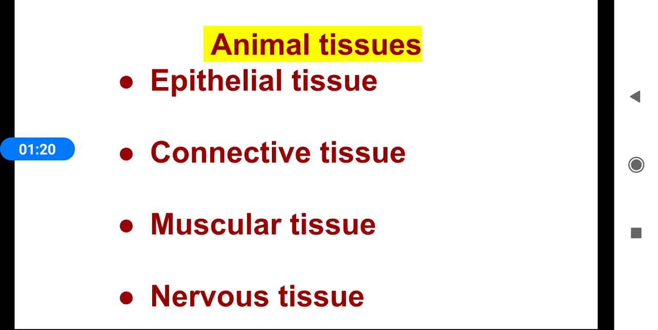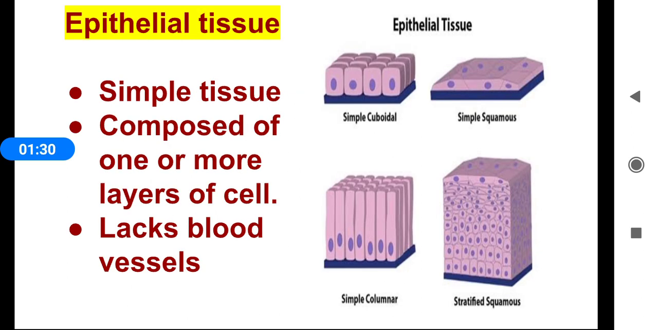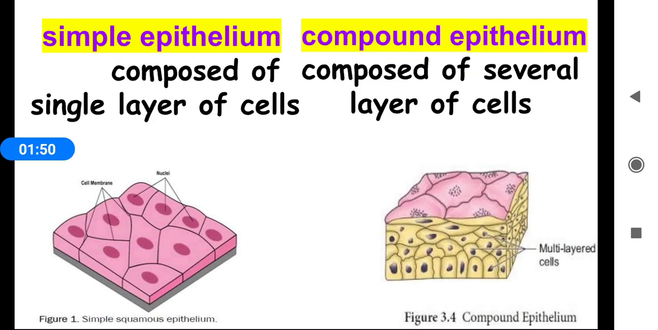Animal tissues can be grouped into four types. They are epithelial tissue, connective tissue, muscular tissue, and nervous tissue. First, epithelial tissue. Epithelial tissue is the simplest tissue. It is composed of one or more layers of cells. Epithelial cells lie on a non-cellular basement membrane. They lack blood vessels. There are two types of epithelial tissues, simple epithelium and compound epithelium.